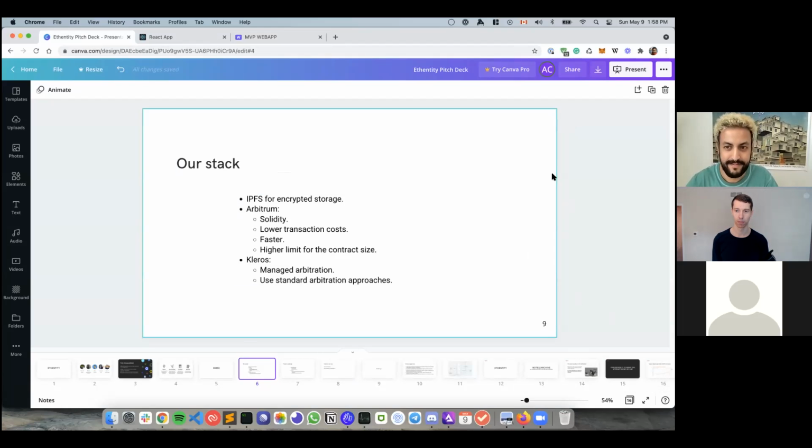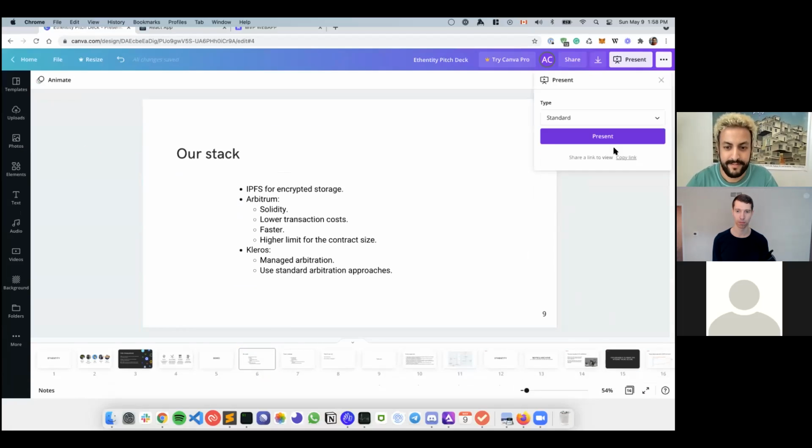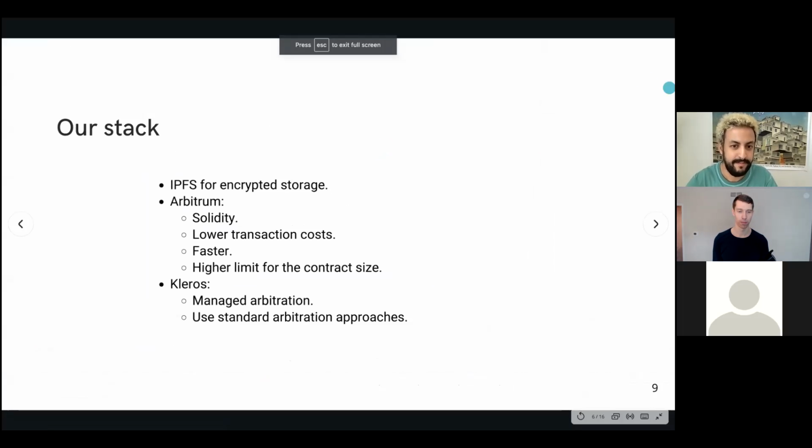Thank you, Hamza. So for our stack, we use IPFS for encrypted storage for storing the chunks. And we chose Arbitrum for our layer 2 solution, one, because we can just use our Solidity contracts, so that's convenient. And also because it allows us to have lower transaction costs and faster transactions. In addition, there's a higher limit for the contract size. And we use Kleros for managing arbitration.